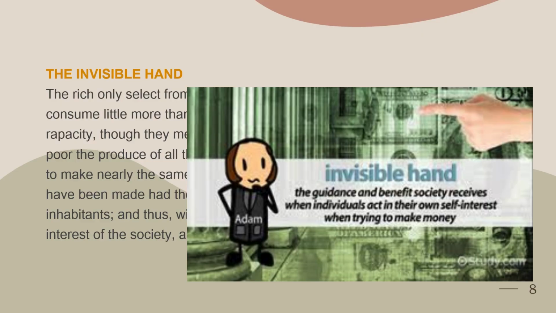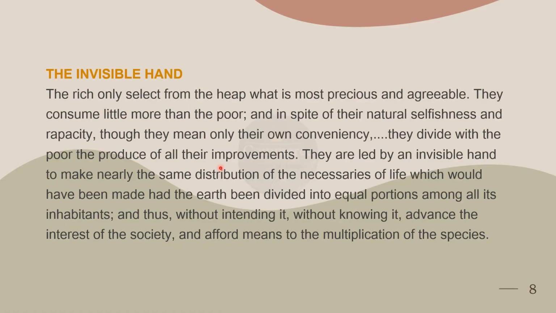So unintentionally, when we do something for ourselves, but it subsequently helps others, it is known as the invisible hand. Which means that the intentions for which we do something end up helping others. So this is called invisible hand, which is not seen.